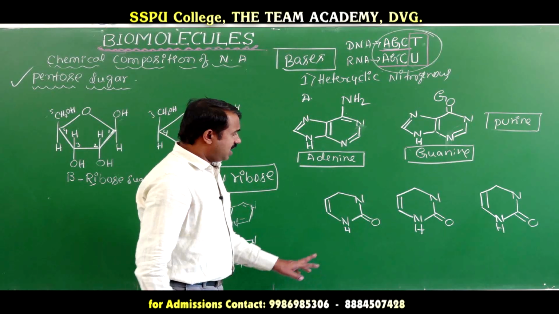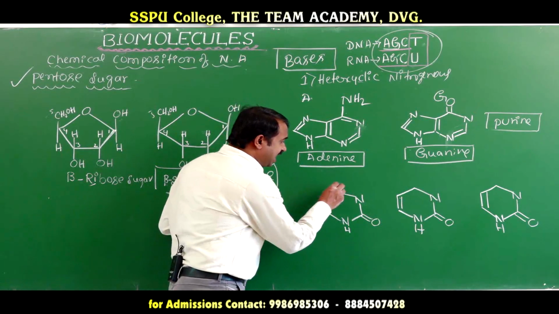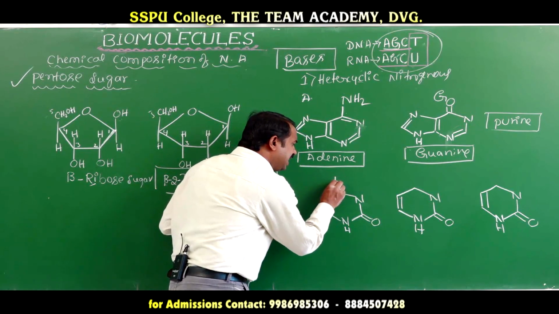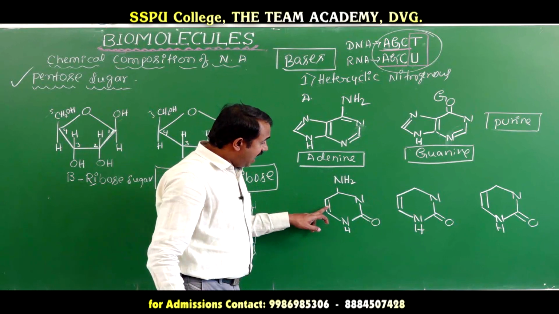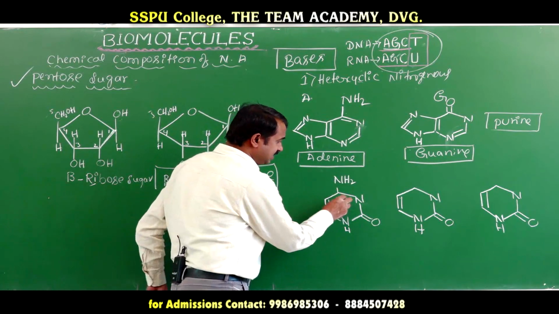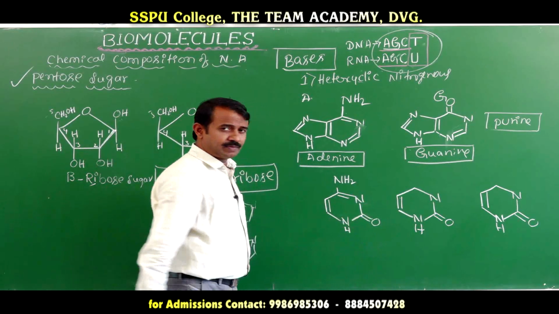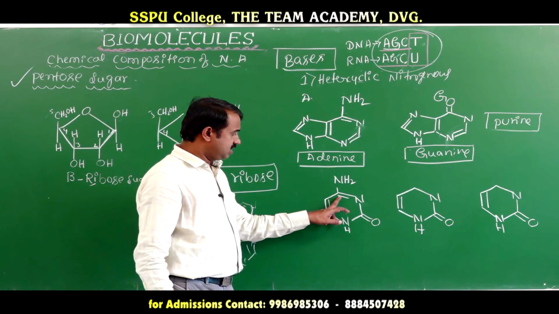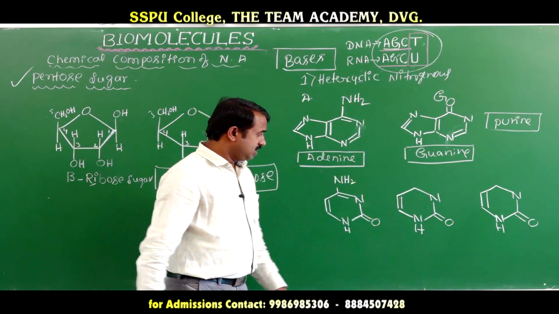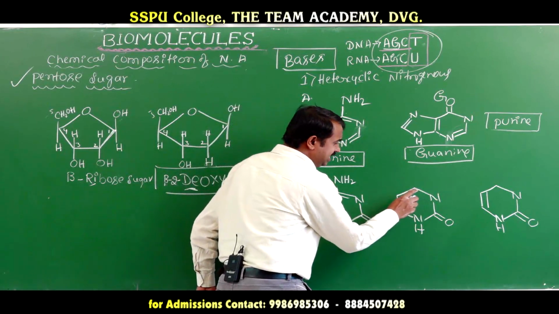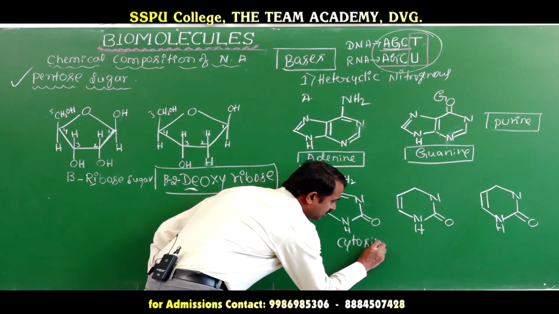Here cytosine, which contains an NH2 functional group. NH2 is there, which means here it will form a double bond, okay, and NH2. But here the carbon containing this is cytosine. Cytosine.